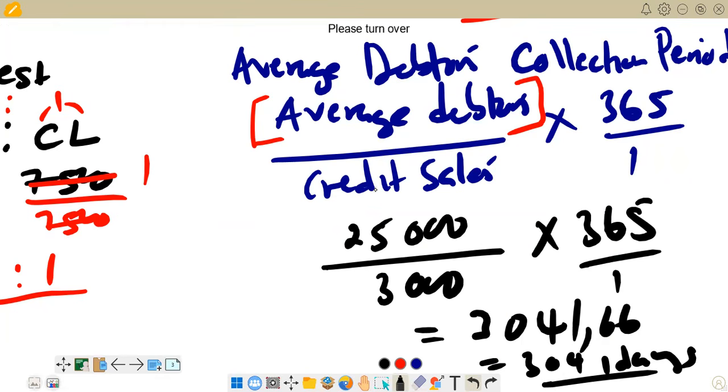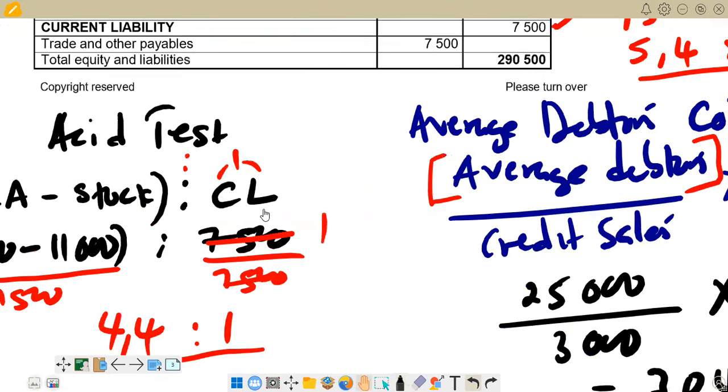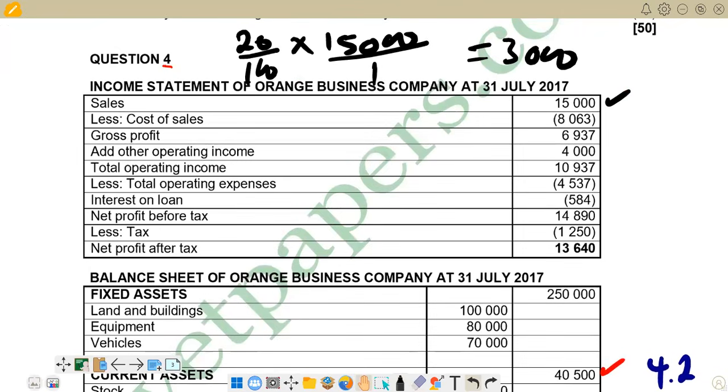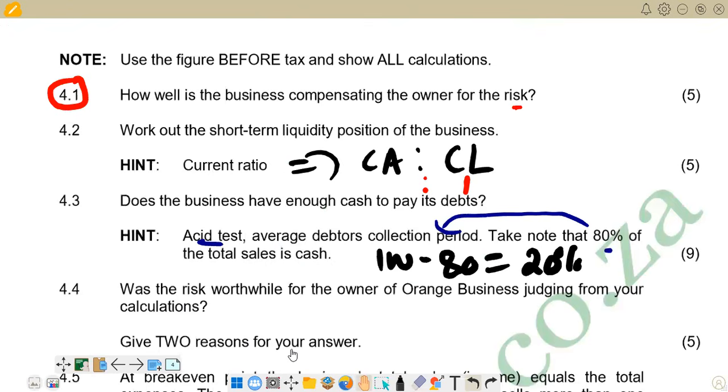The next question is now 4.4. We can try to see what we have on 4.4. Right, we can go to 4.4 and try to see what we have. 4.4 is saying, was the risk wise for the owner of Orange Business judging from your calculations?